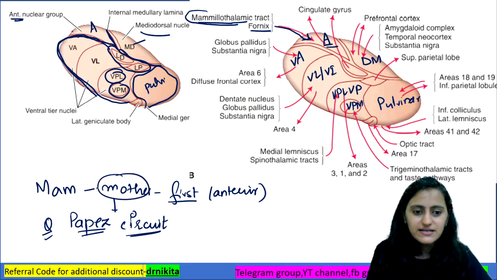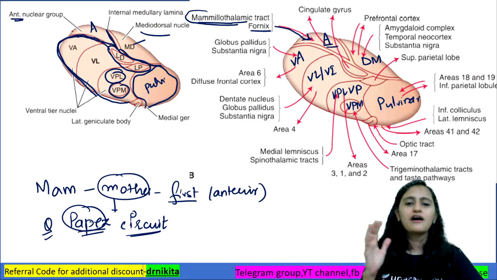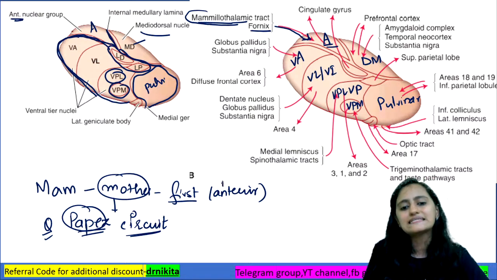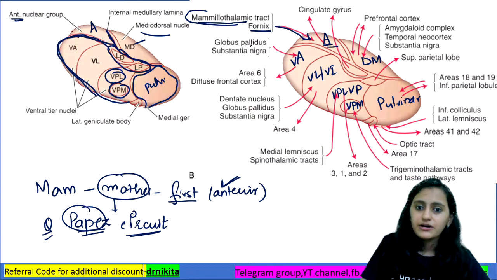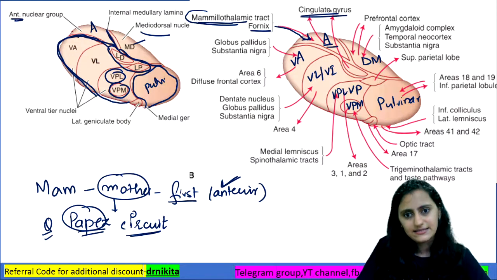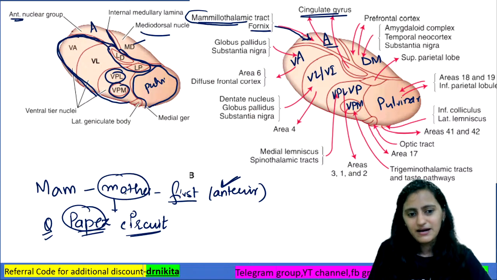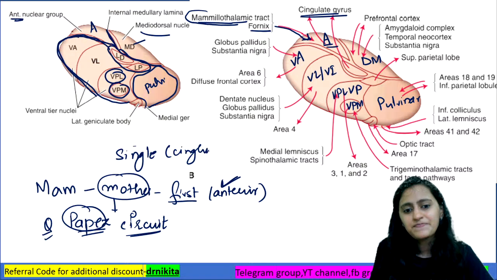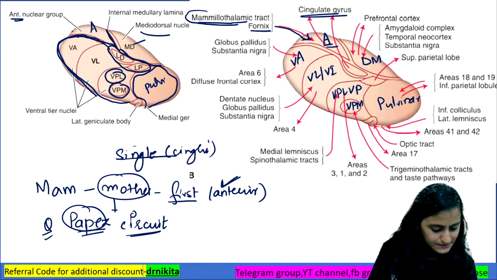Okay, so remember mother and papa together. So you have mother, you have mummy and you have papa. They both come in the anterior thalamic nucleus. Okay, so mother and father, anterior thalamic nucleus, that is the Papez circuit. Now the outputs from the anterior go to the cingulate gyrus. So remember mother, father, and single. Cingulate is single. Okay, so remember that before becoming mother and father, we are single.